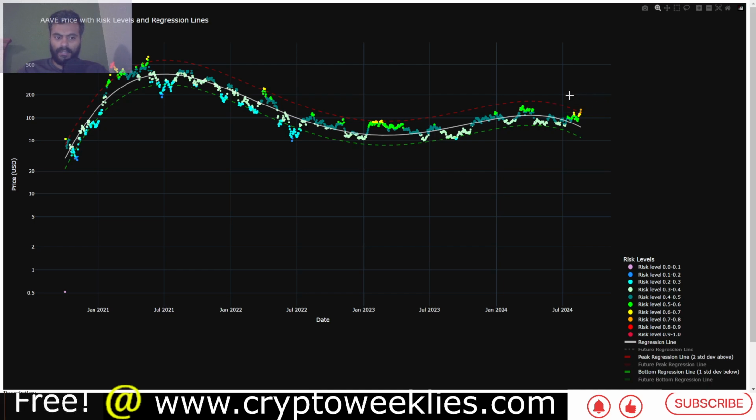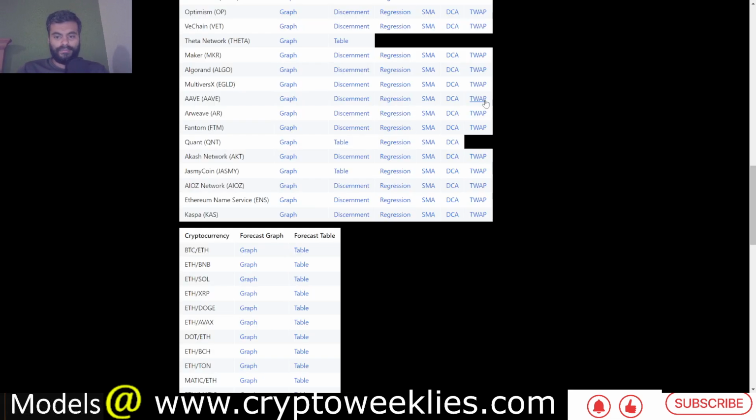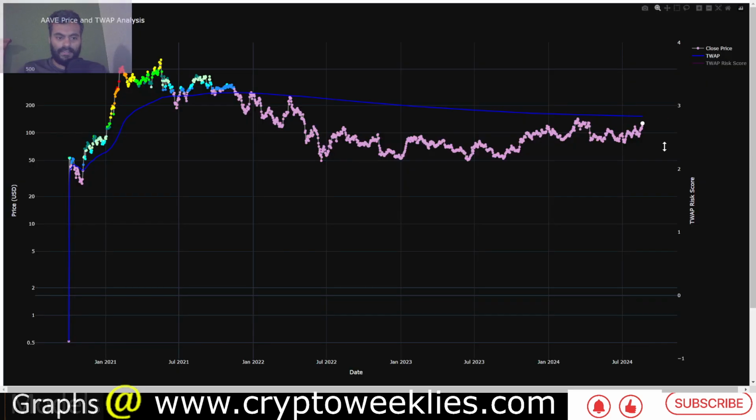One peak that comes to mind is about this $200. So that is a key level to watch. Again, in terms of the time weighted average price, you can see per this analysis AAVE is still undervalued, because the time weighted average price for AAVE is at around $151. And if you believe that AAVE would participate in the upcoming bull run of 2025 and potentially 2026, and you have a longer term outlook, this is still an undervalued zone for AAVE.